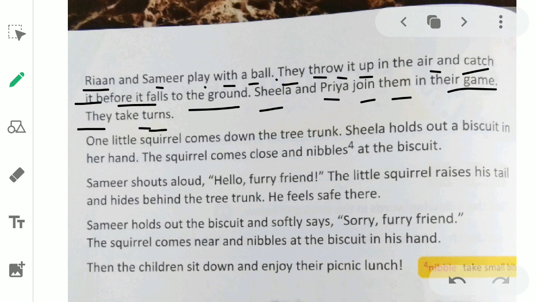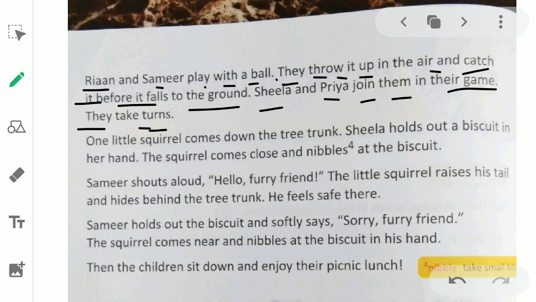They take turns. Turn means one by one. Suppose Ryan has thrown the ball, then Sameer, then Sheila and then Priya. So they are taking turns. They are not fighting. We should never fight to play. Whenever you go in the ground and play with your friends, you should never fight. We should always play taking turns.